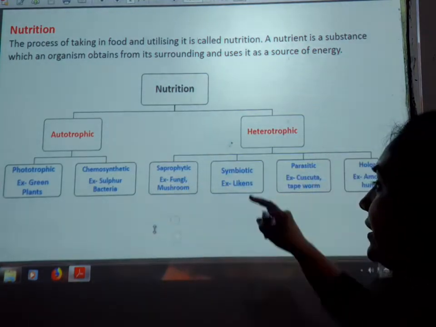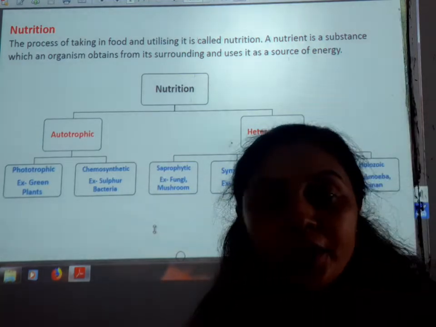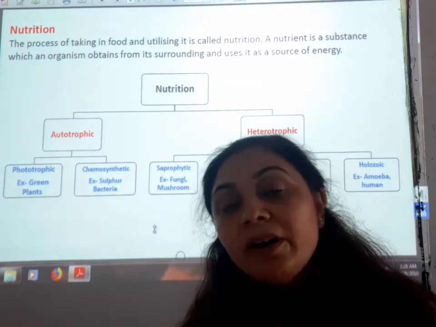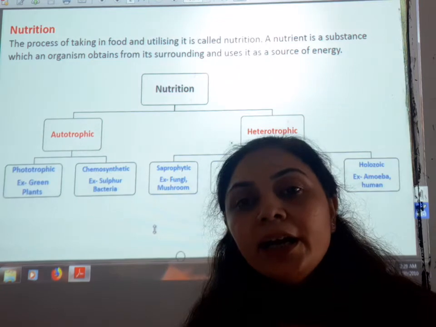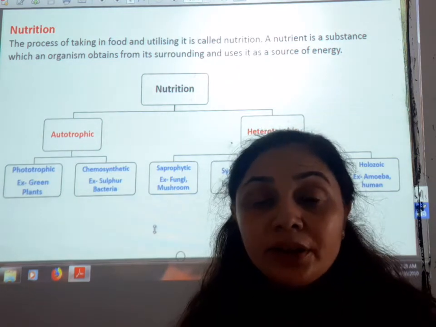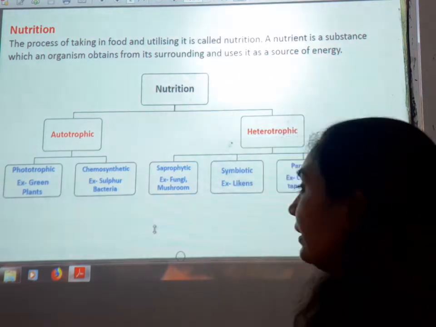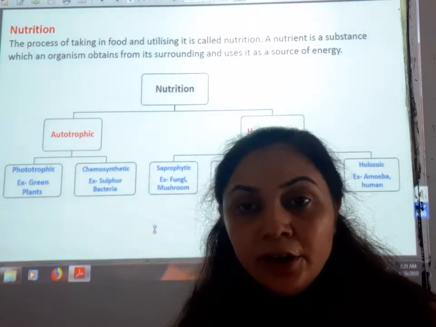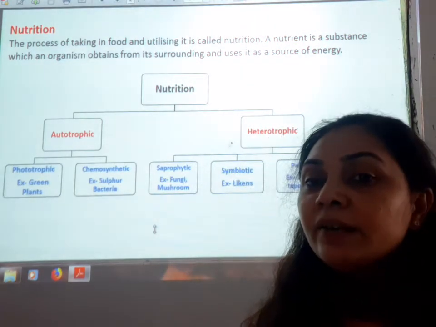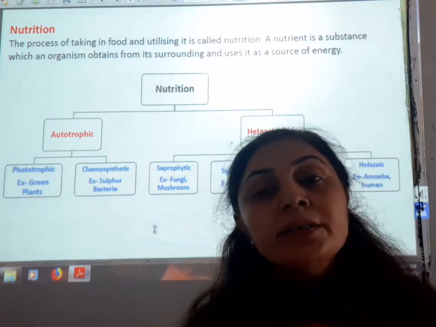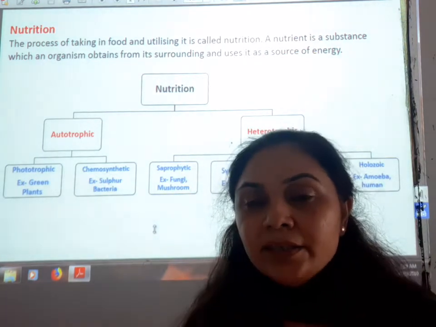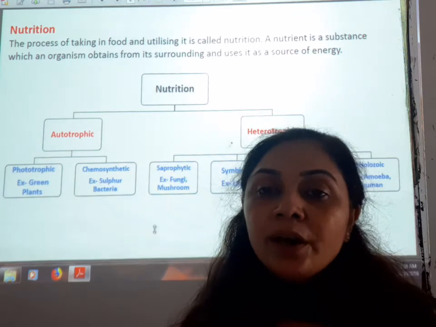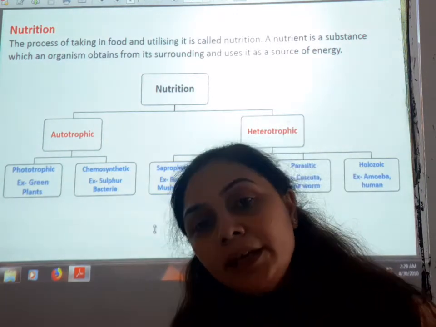Fine. The next is symbiotic nutrition. In simple words we can say it is coordination with each other. Suppose the example here is lichens. So one organism is giving the shelter and another one is giving the food, and in such a manner both organisms are coordinating with each other.